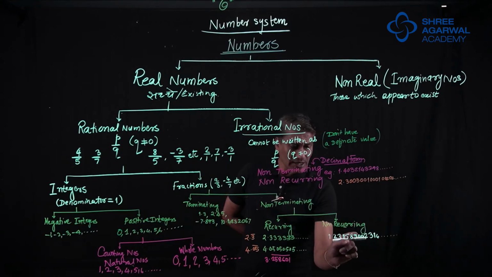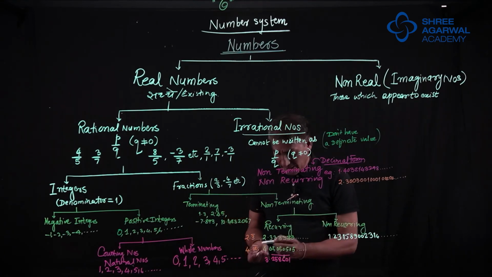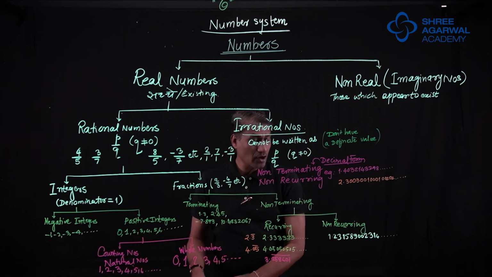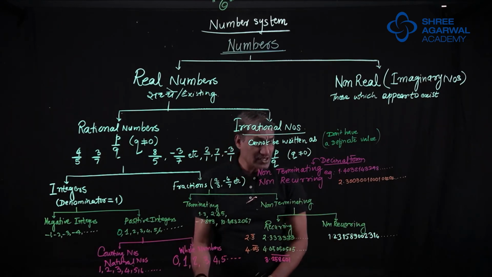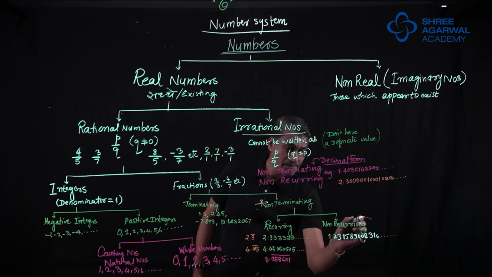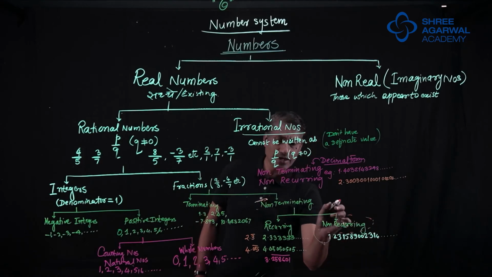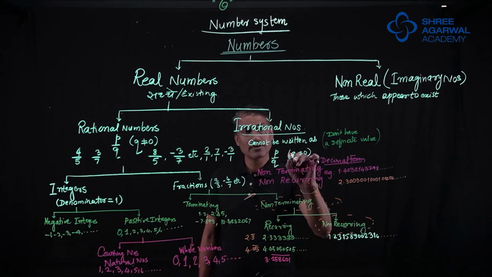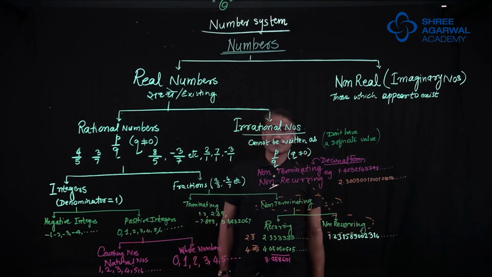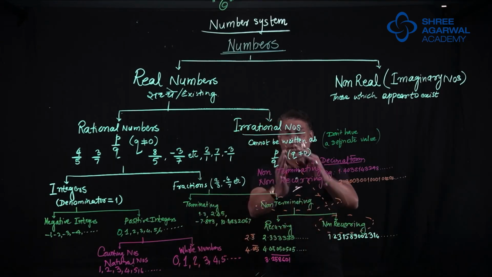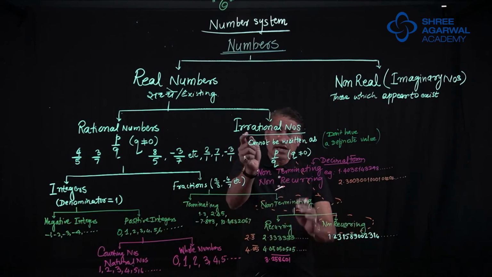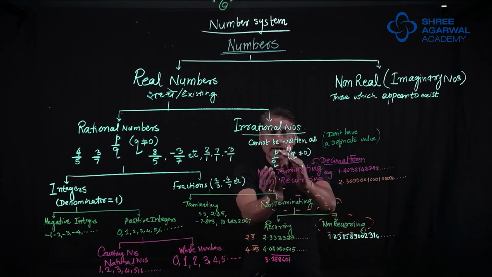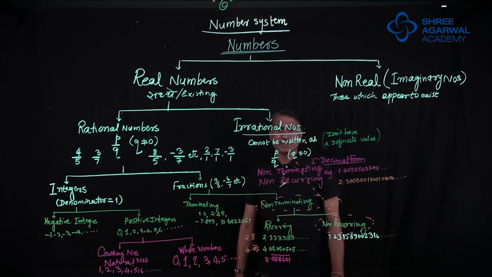So it is non-recurring, non-terminating numbers. I would say non-recurring, non-terminating numbers are forming irrational numbers. See how the connection is. These irrational numbers are nothing but non-terminating, non-recurring numbers.